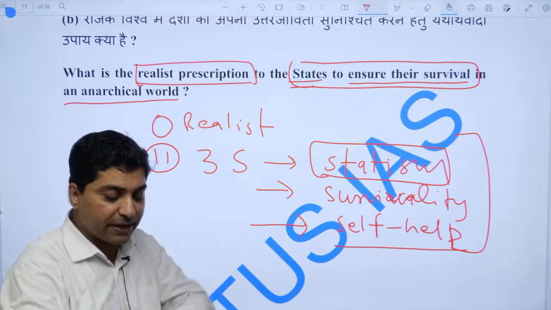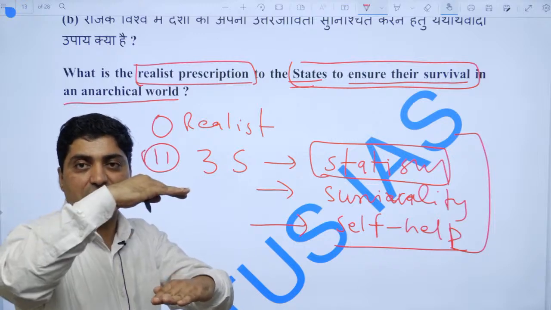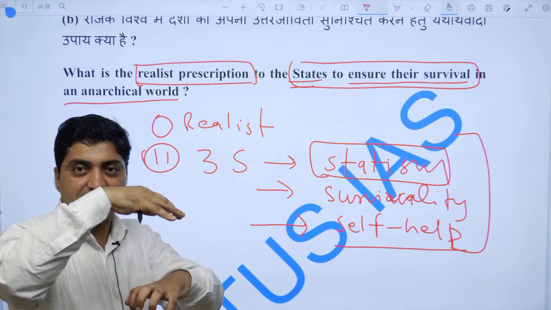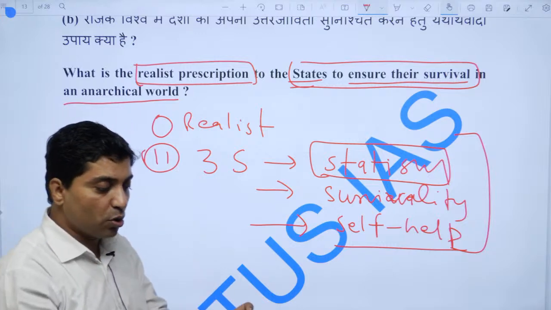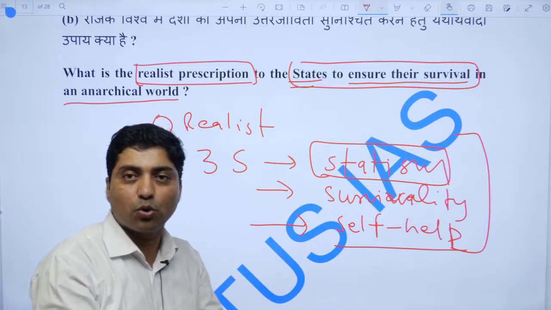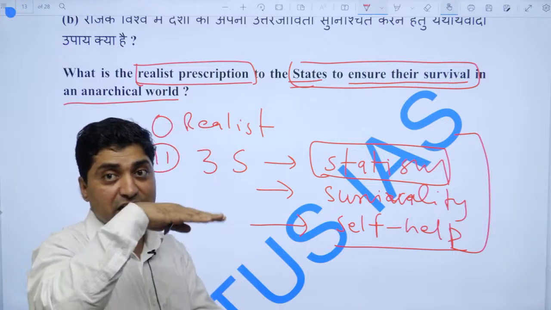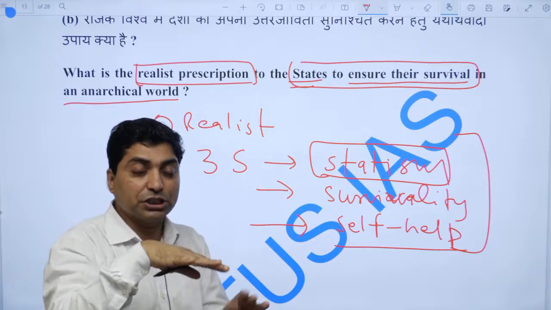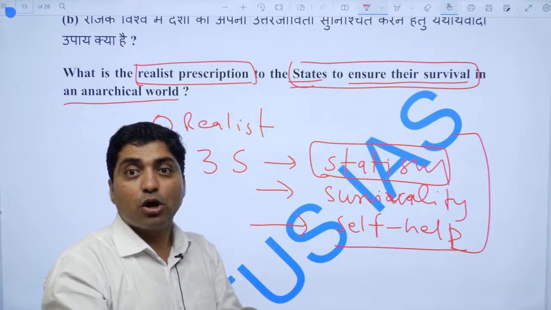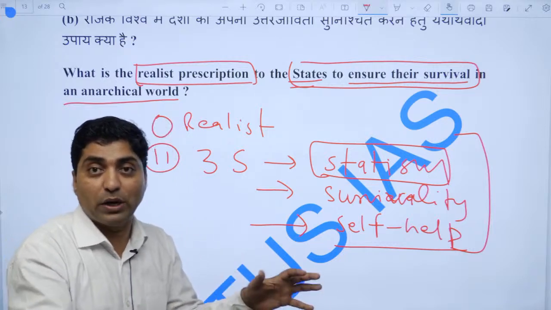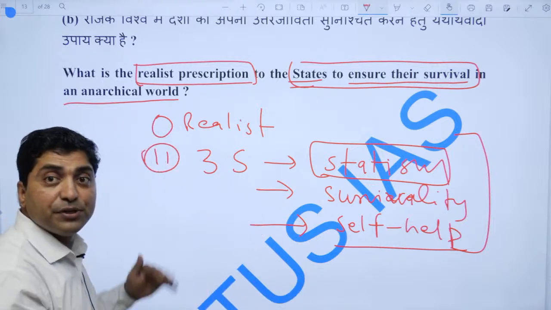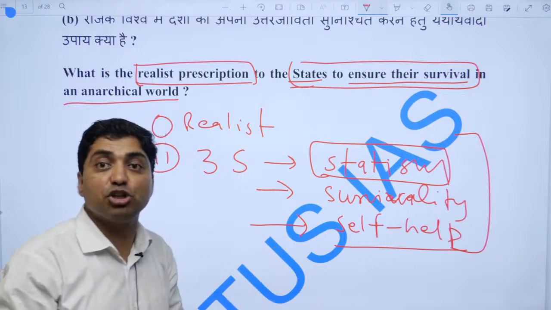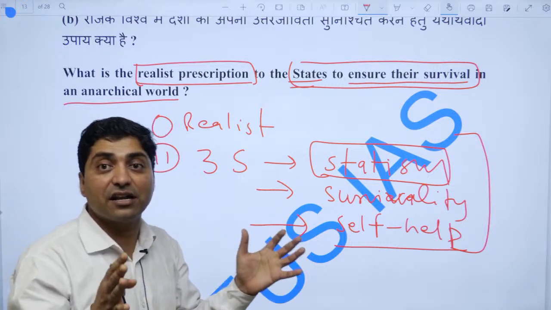So there is a local government, there is a state government, and there is a national government, and there is a hierarchy. National government is supreme, right? So whenever any problem occurs at the local level, state level, or the national level, it is the supreme authority to command, or to do violence, or to control it. But if you look at the international scenario, beyond the nation state, it is not hierarchy, it is anarchy.